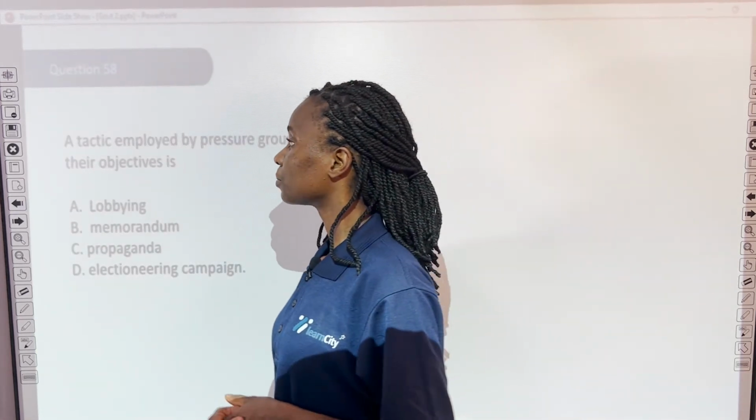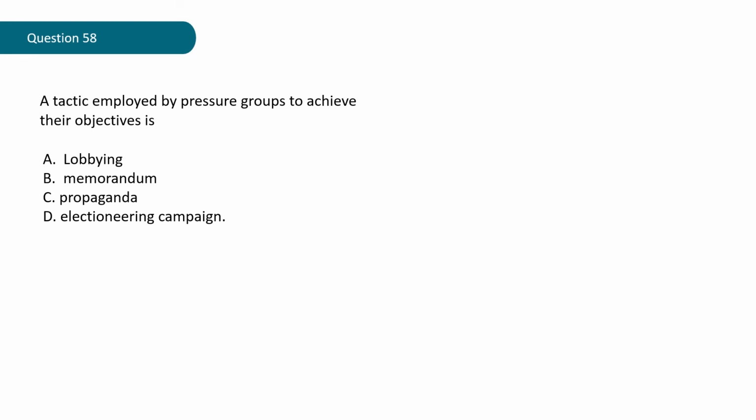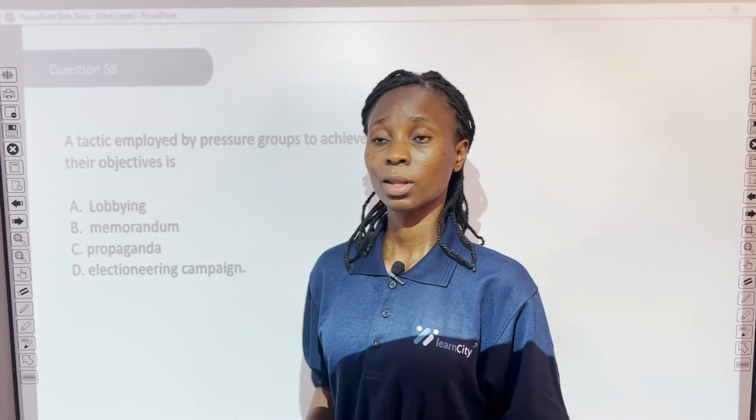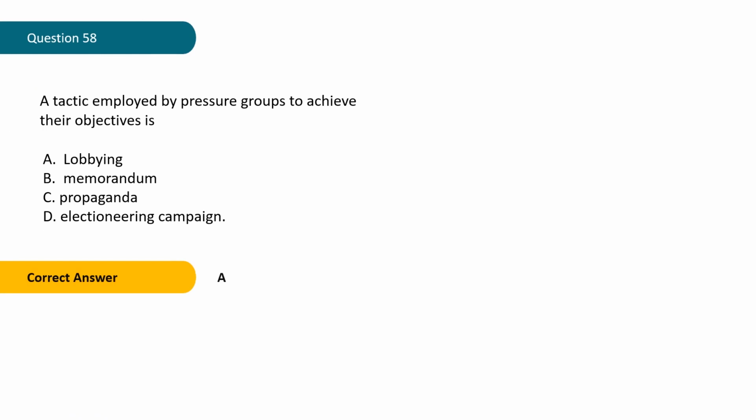Question 58. A tactic employed by pressure groups to achieve their objective is A. Lobbying, B. Memorandum, C. Propaganda, D. Electioneering campaign. What do you think the answer is? Well, the correct answer is A.